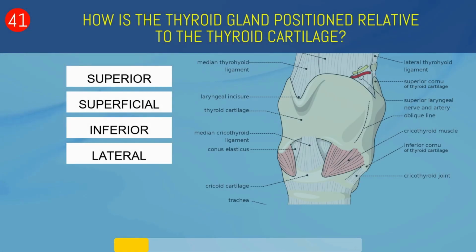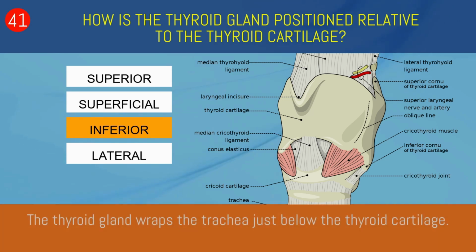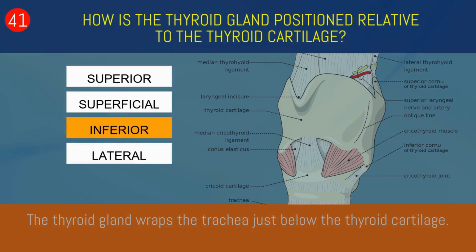How is the thyroid gland positioned relative to the thyroid cartilage? Superior, superficial, inferior, or lateral? Inferior. The thyroid gland wraps the trachea just below the thyroid cartilage.